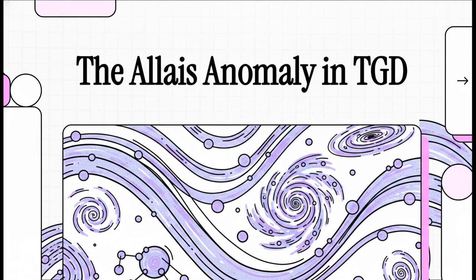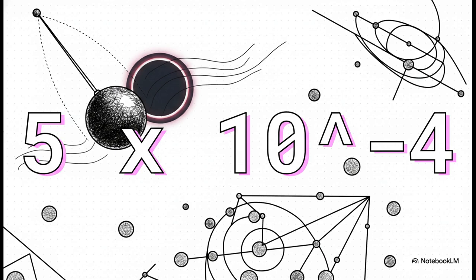Let's get started. We absolutely must anchor our discourse on this critical empirical anomaly. The figure you see here, roughly 5 times 10 to the negative 4, is certainly not a mere rounding error. It represents a macroscopic frequency reduction. Specifically, it's a massive fractional drop in the oscillation frequency of a paraconical pendulum observed right in the middle of a solar eclipse. A fractional change of this magnitude is exponentially larger than anything classical gravitational screening models would ever permit. So we have to ask ourselves, what fundamental geometric mechanism is actually responsible for this?